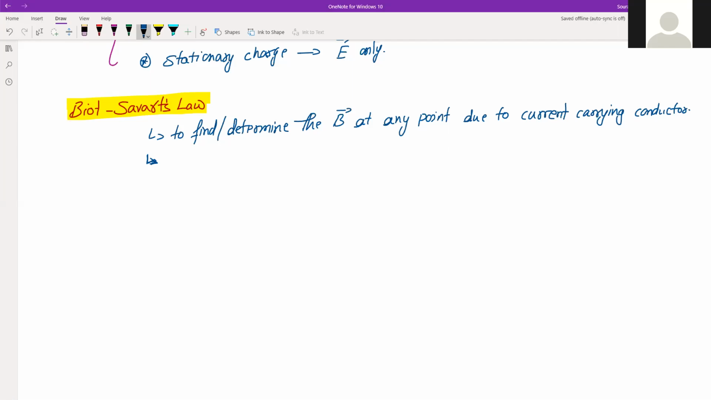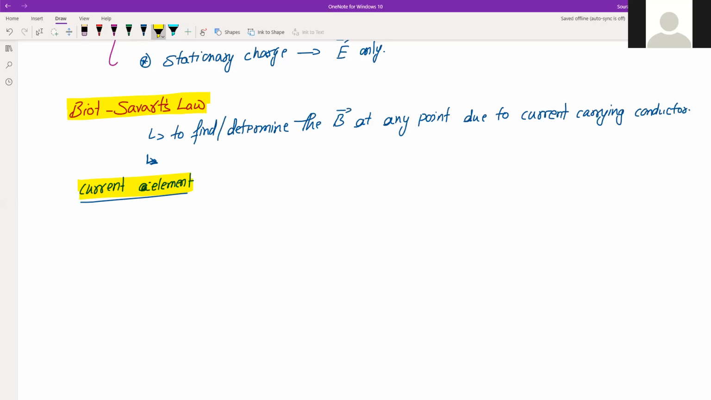Now, in order to understand this law, we need to understand the term current element. So there is something called current element. It is just like the small quantities which we have seen earlier, like area element, length element. Same way, this is current element. It is the product of current and length of a very small segment of current carrying wire.